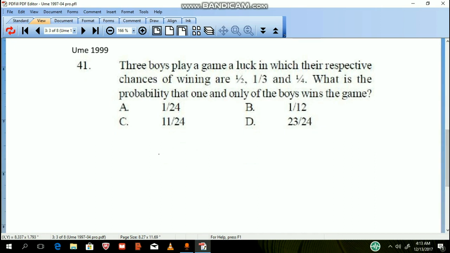UTME 1999 question number 41. Three boys play a game.